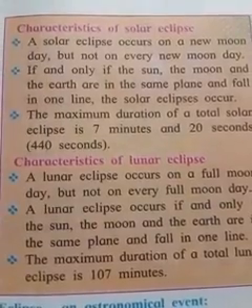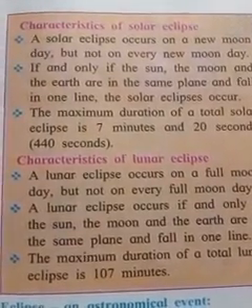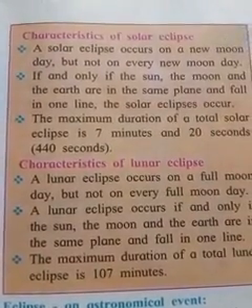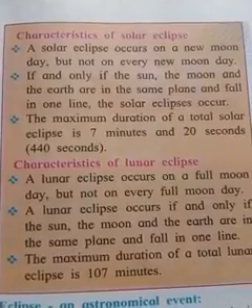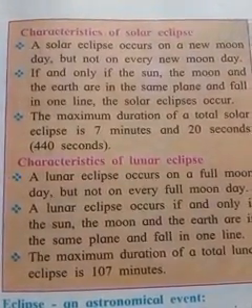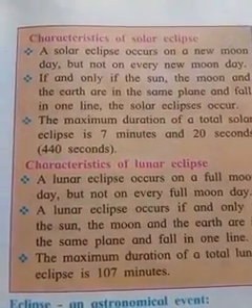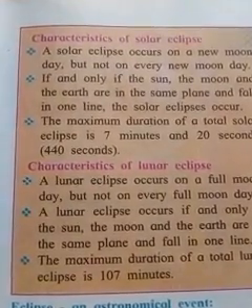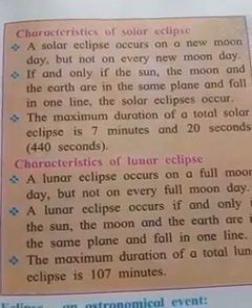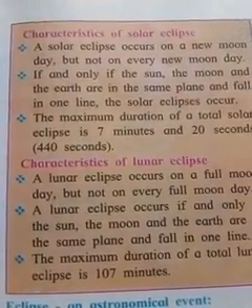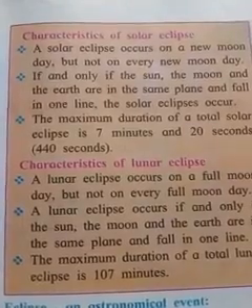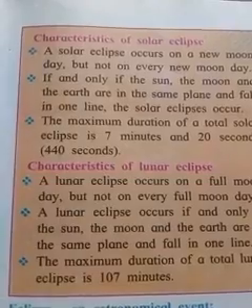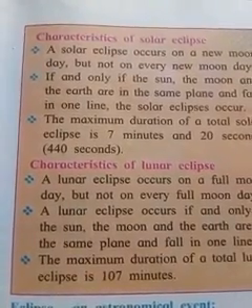But not on every new moon day. That means the solar eclipse occurs on the new moon day, but not on every new moon day. You understand? The solar eclipse occurs on the new moon day, but not on every new moon day. If and only if the sun, the moon, and the earth are in the same plane and fall in one line, the solar eclipse occurs at that time.